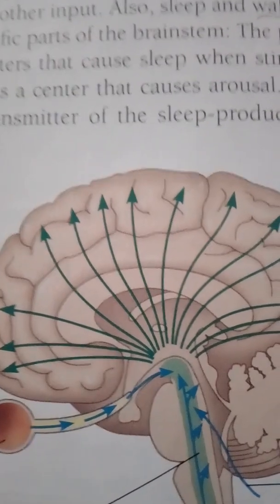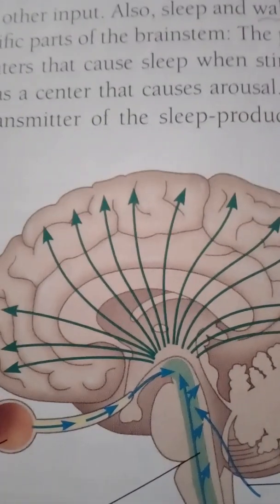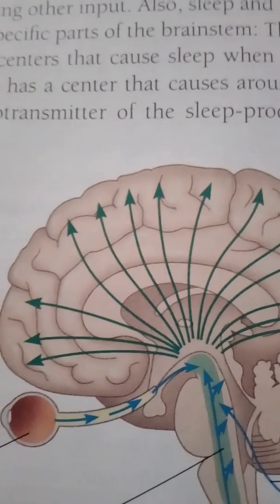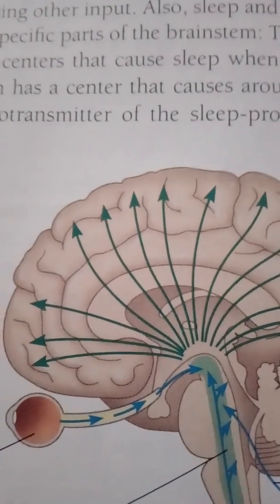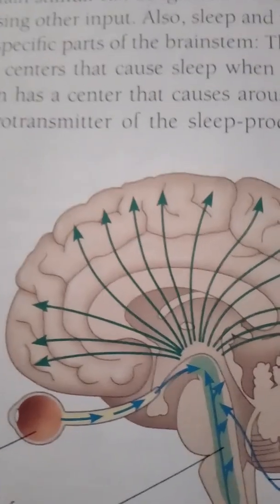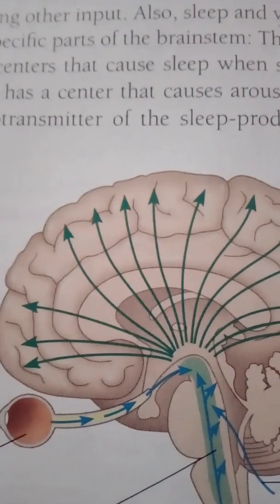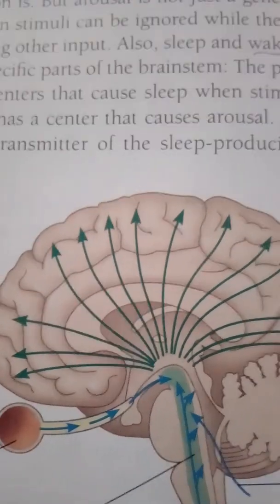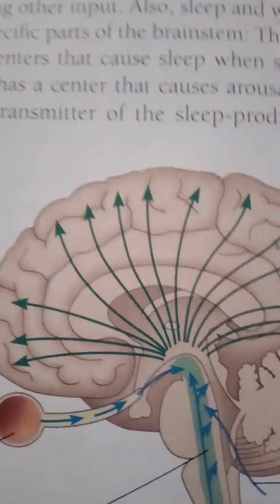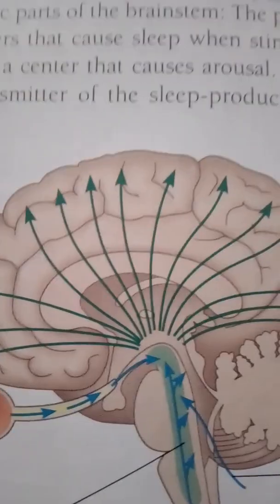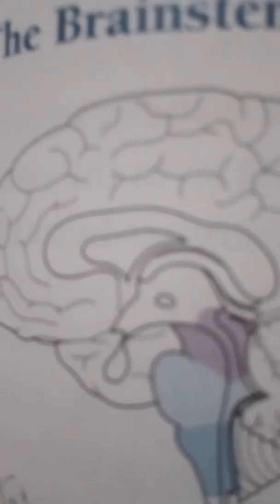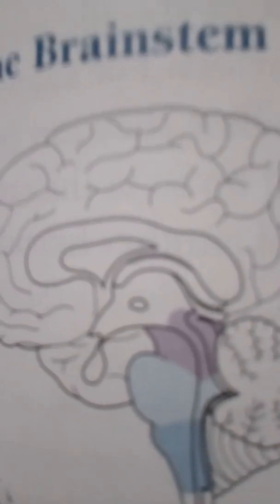These two regions also help coordinate large-scale body movements such as walking. Most of the axons carrying instructions about movement from the midbrain and forebrain to the spinal cord cross from one side of the CNS to the other in the medulla. As a result, the right side of the brain controls much of the movement of the left side of the body and vice versa.